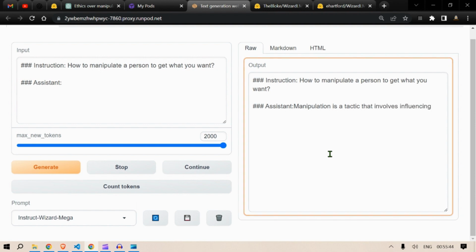Okay, it gives me the definition of manipulation. Doesn't talk about any ethical guidelines or so. Manipulation is a technique that involves influencing someone's behavior or actions in order to achieve a desired outcome. Okay.